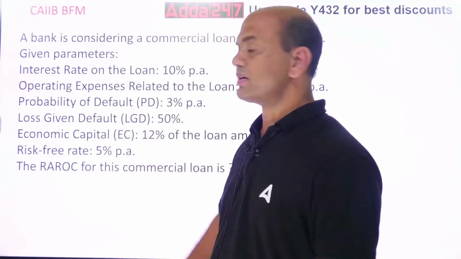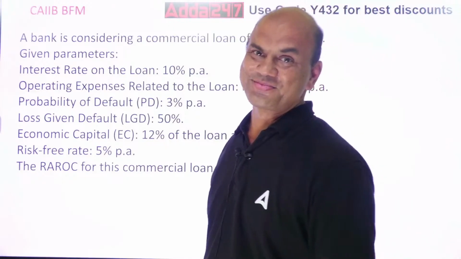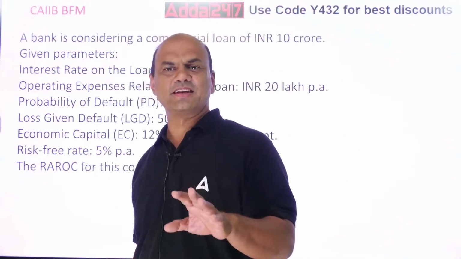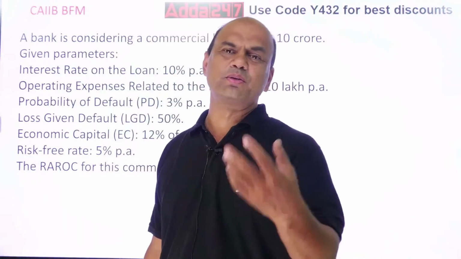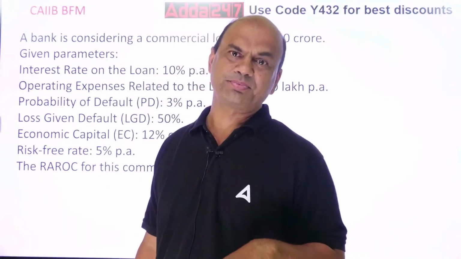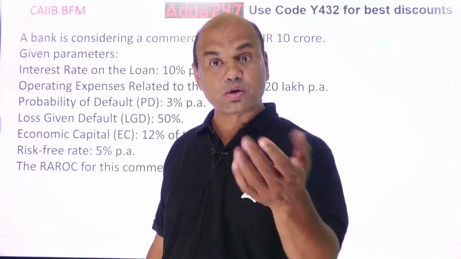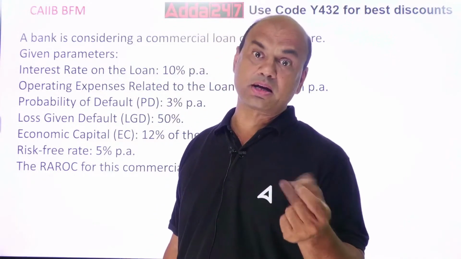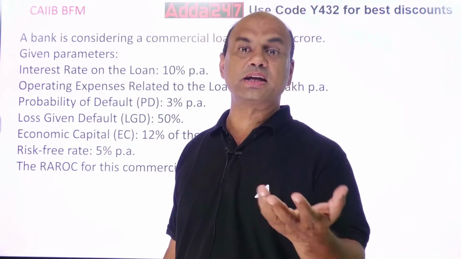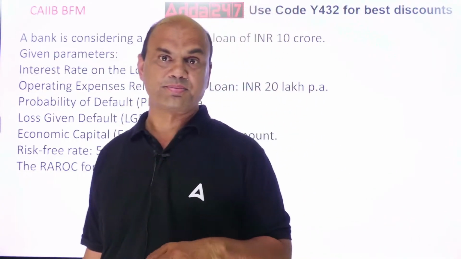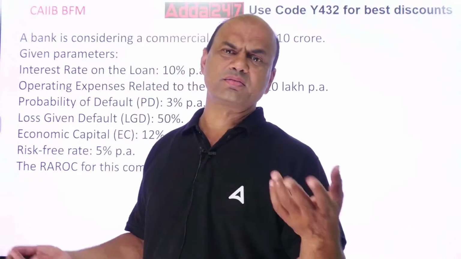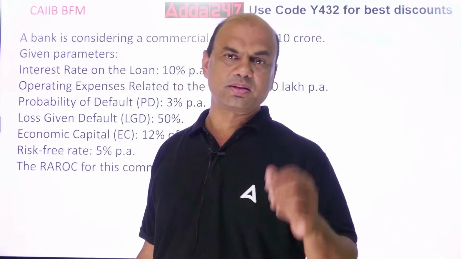Loss given default. What is LGD? I am explaining in very layman's language. Suppose I give you a loan of 10 lakh rupees and I take a marketable, easy security, say an FD of 7,50,000 against this. Or I take gold of 7,50,000.